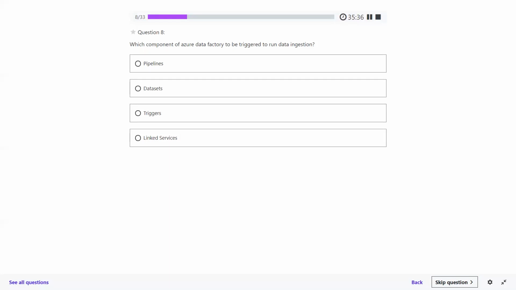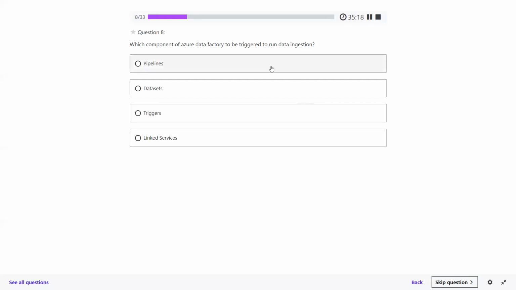Which component of Azure Data Factory is triggered to run data ingestion? Data ingestion we have seen, right? Pipelines, dataset, triggers, linked service. What should the answer be here? The pipelines. Data ingestion, right?